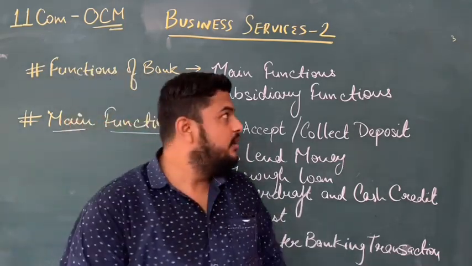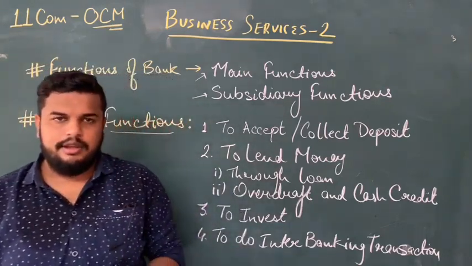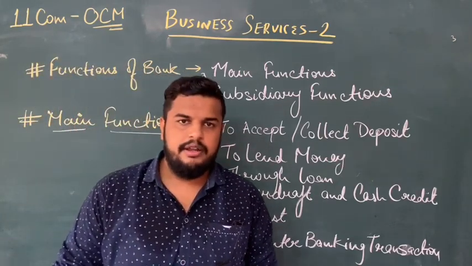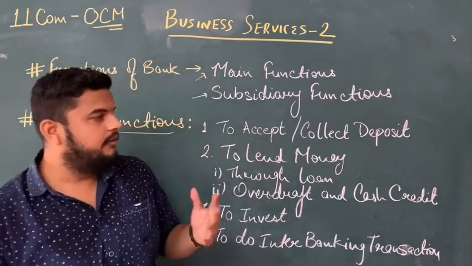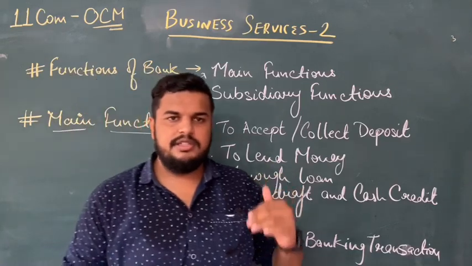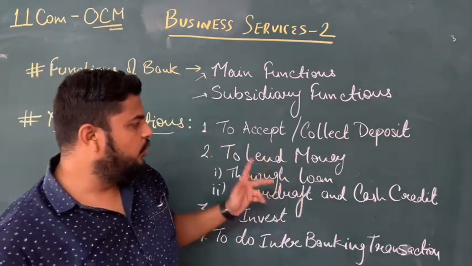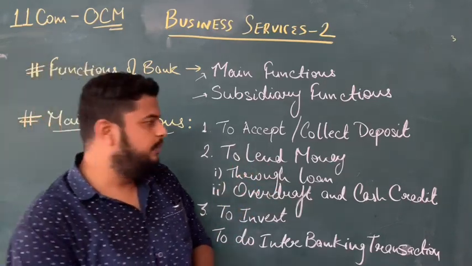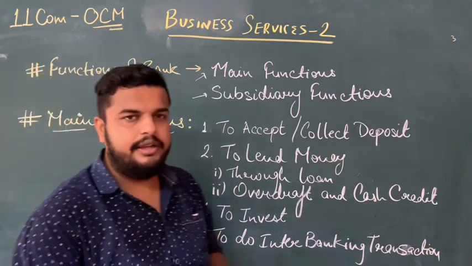We are continuing with chapter number 3 of OCM Business Services Part 2. In the previous video, we already covered the learning objectives, a brief introduction about banks, and the functions of banks, that is main functions and subsidiary functions. In main functions, we have already completed the first two functions, that is to accept and collect deposits and to lend money through loan, overdraft and cash credit.